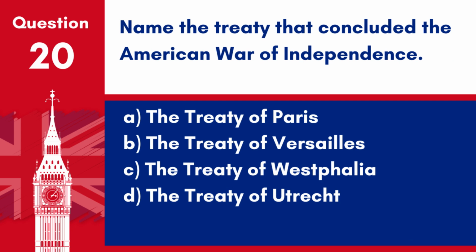Question 20. Name the treaty that concluded the American War of Independence. A. The Treaty of Paris. B. The Treaty of Versailles. C. The Treaty of Westphalia. D. The Treaty of Utrecht. Answer: A. The Treaty of Paris. It concluded the American War of Independence.